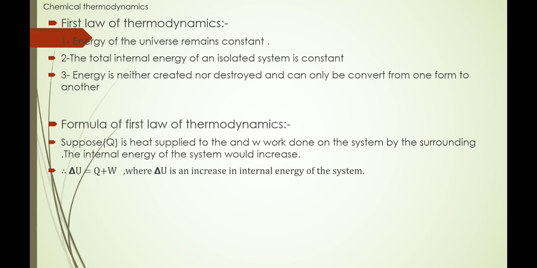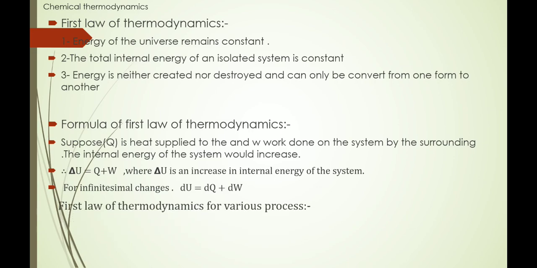In this case, when we supply heat to the system and work is done on the system, delta U will increase. So delta U is equal to Q, the heat given to the system, plus W, the work done on the system. For an infinitesimal change, a very small change, delta is replaced by d, and we get dU is equal to dQ plus dW.